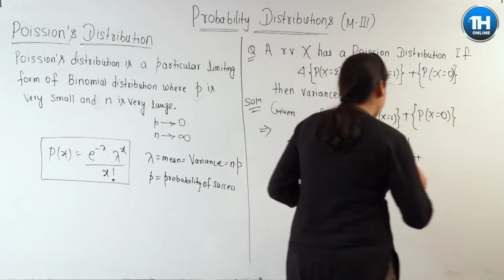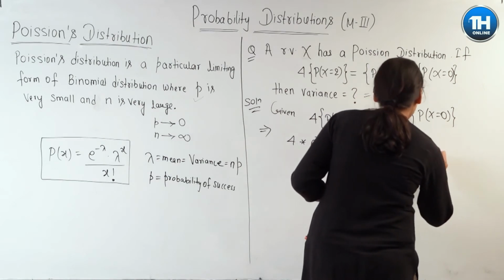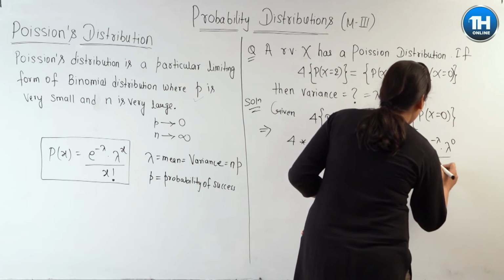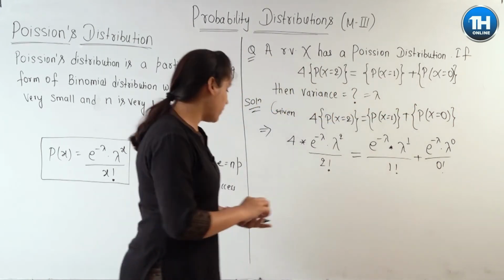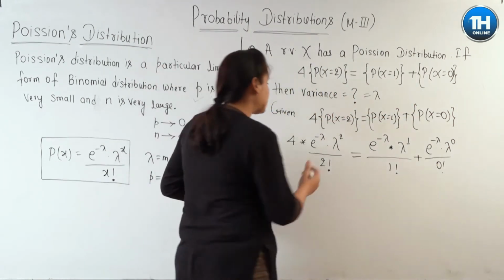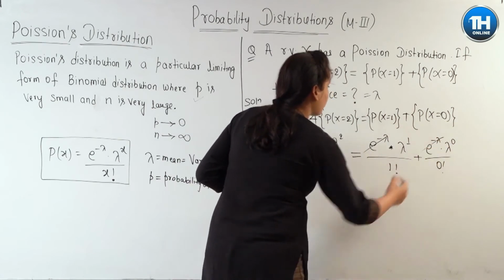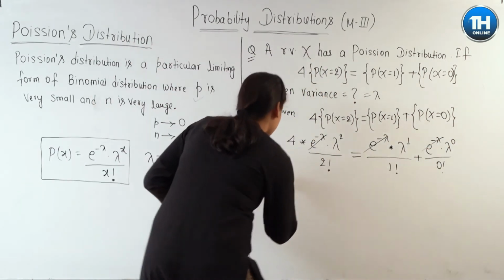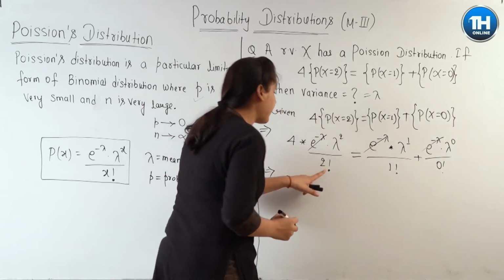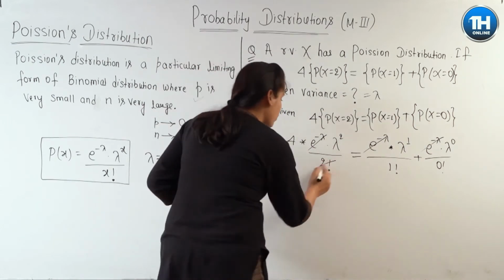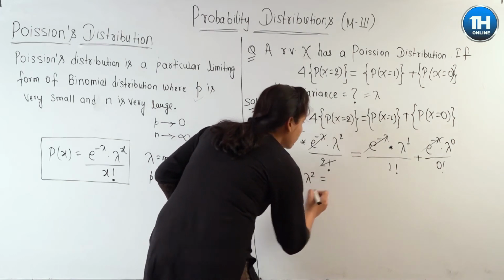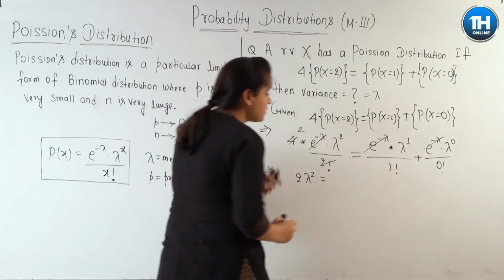So put p of x is equal to 0: e to the power minus lambda into lambda to the power 0 by factorial of 0. Look, something is common here. E to the power minus lambda is common everywhere. So e to the power minus lambda is cancelled out. See what happens. ये देखो factorial 2 कितना होता है, 2 होता है, तो ये 2 बार में cancel कर दो इसको. 2 lambda square will be equal to what? Lambda plus 1.